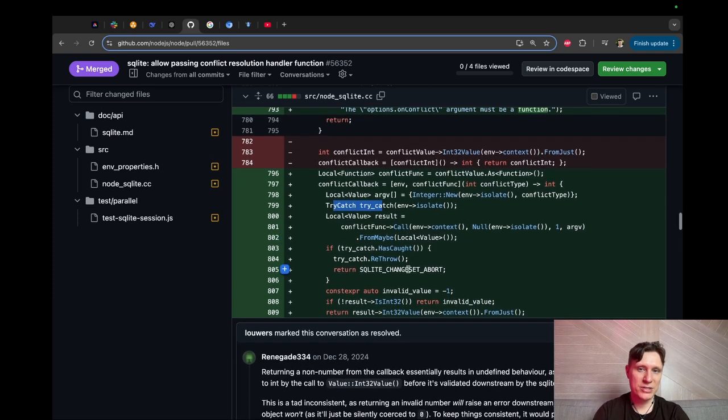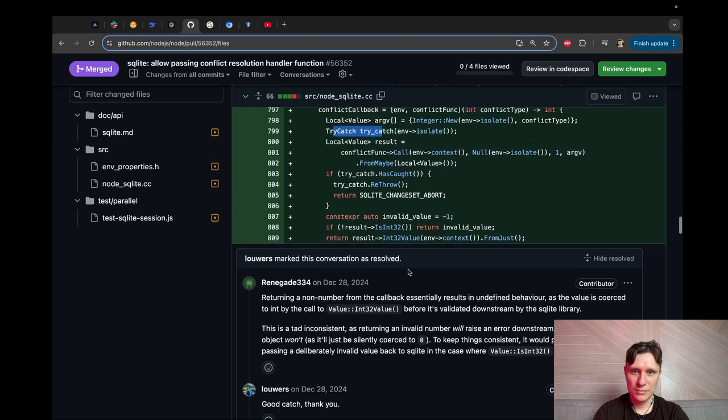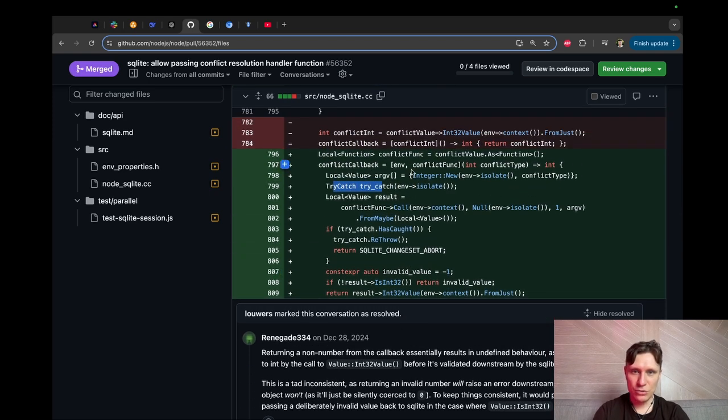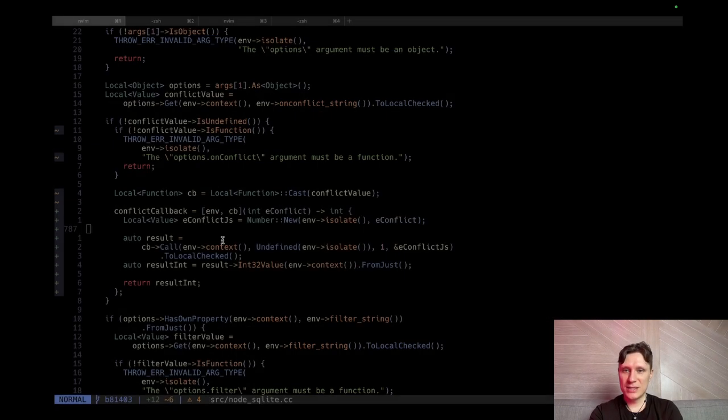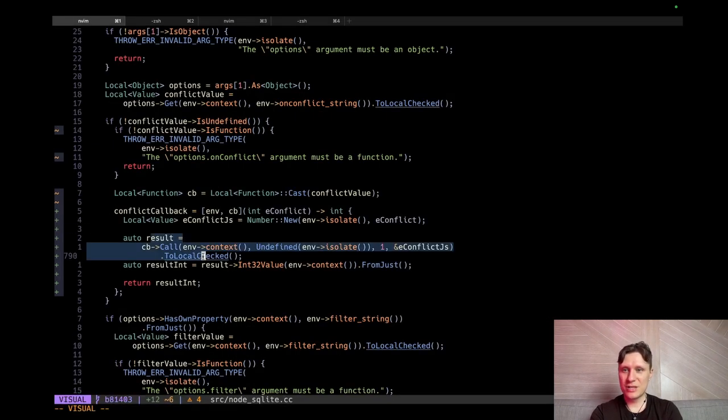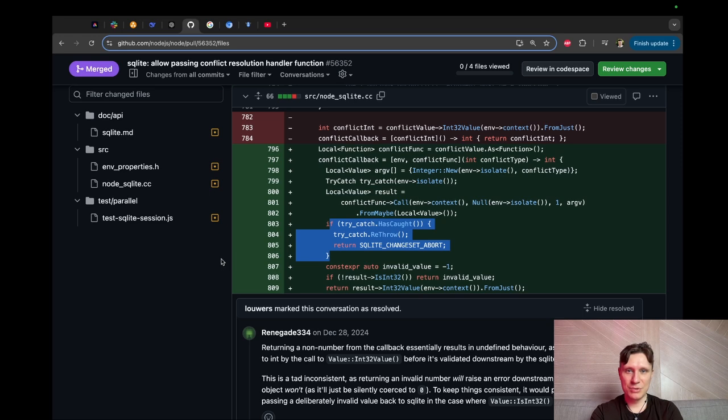He describes try-catch block. Interesting. And how does try-catch block work? So after calling a JavaScript function, we can check if this function caught some exceptions. And if it caught some exceptions, we can just throw an exception and return abort. So we haven't done this, guys. So we haven't processed exceptions from the JavaScript, and it would be cool to process exceptions from JavaScript.